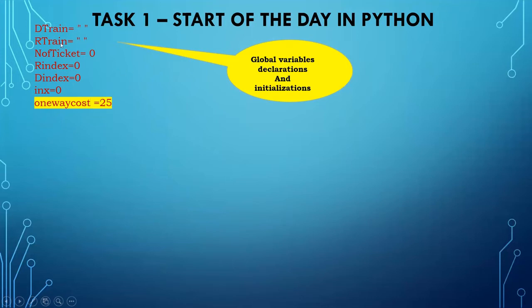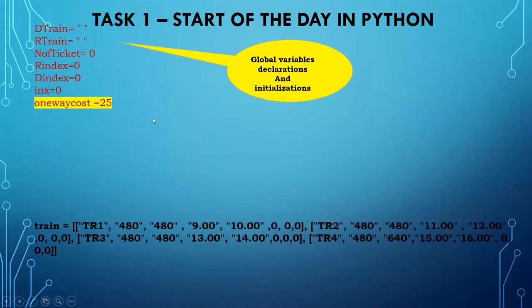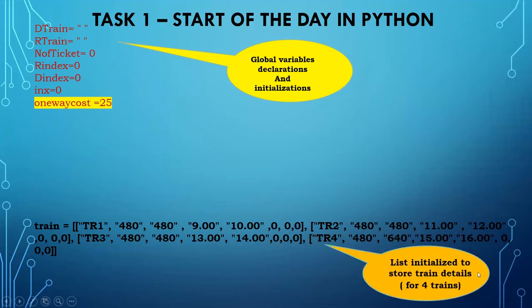These two are strings and these are integer values. And first, as I already told, we have to declare the train list. So all the initialization part is now over. The list is initialized to store the train details, and I stored all the train details. Now we have to display the screen. How can we display it?